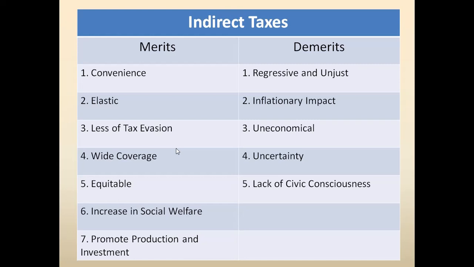And there are some examples. Let me give you a very simple example. You want to purchase a mobile phone online, and the price is 10,000. So you must pay GST of 18%. The government will not see whether you are a rich person or a poor person. It doesn't look at that part. So be it the rich section of people, the poor section, or the middle class, they must pay the same rate of tax, that is 18% GST.